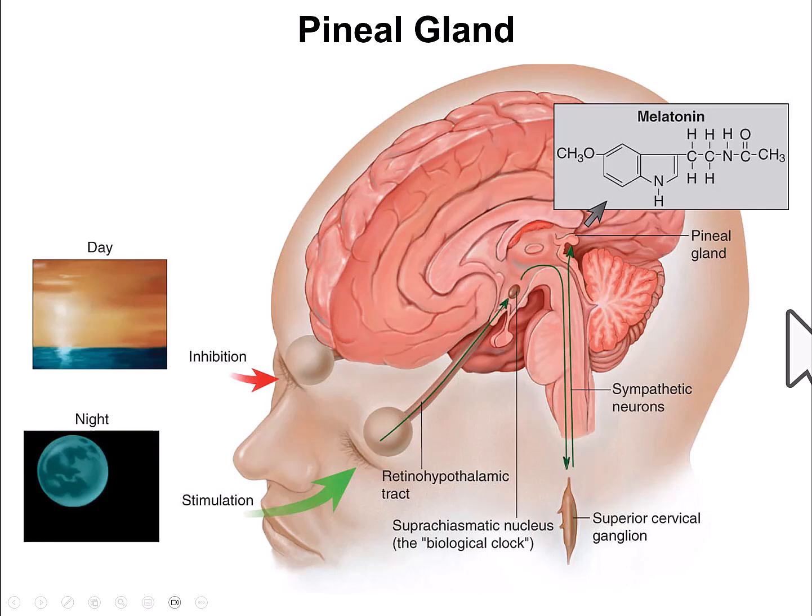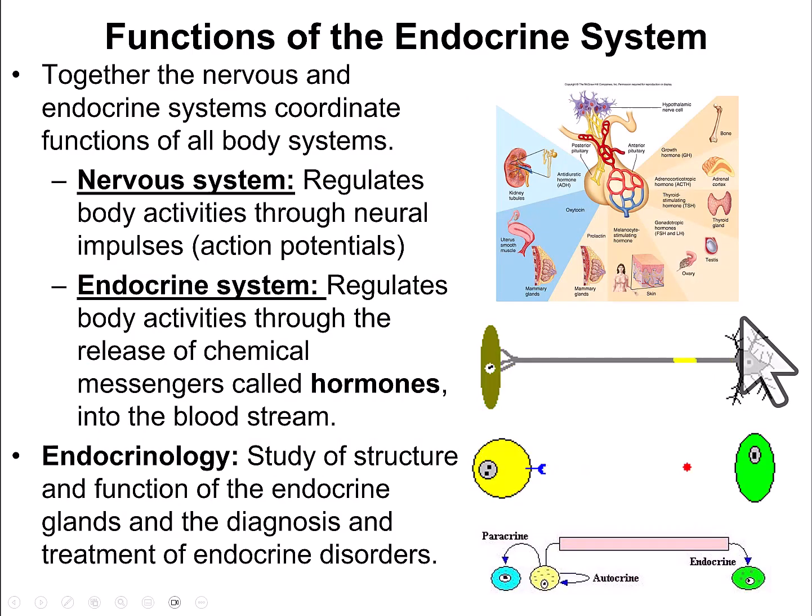Or you look at the pineal gland and the production of melatonin and how this affects your circadian rhythm or your day-night cycle. So there's lots to talk about with the endocrine system. Right now we're going to focus on just a general overview of the endocrine system and looking at the functions of the endocrine system.